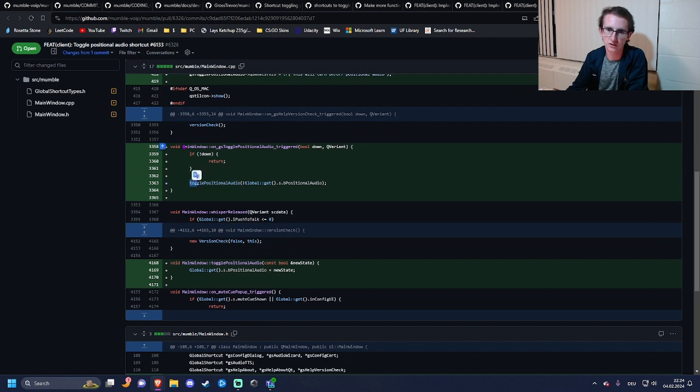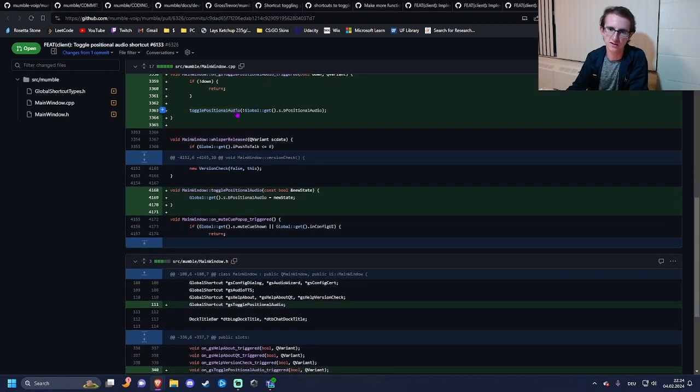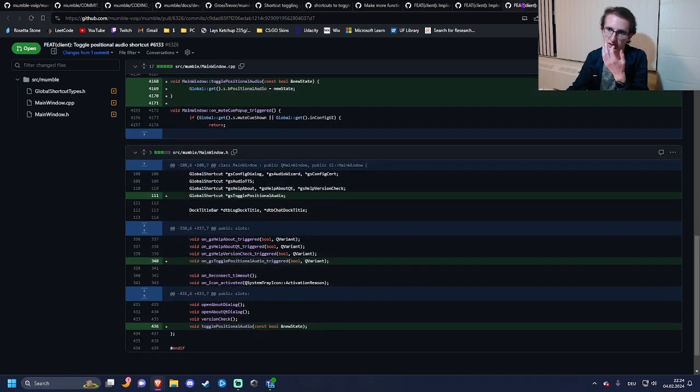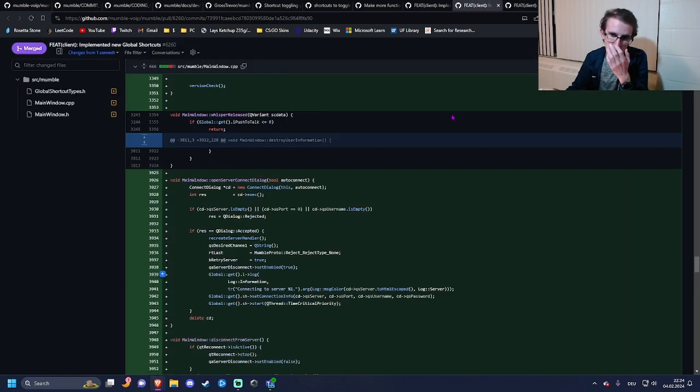So you'll see I created the new function, got all that part, and then this right here just inverts the global boolean bPositionalAudio and then sends it to this function, which then just sets positional audio to the inverted option. Whatever the opposite is, it sets it to it, and those are the declarations. But going back to this,